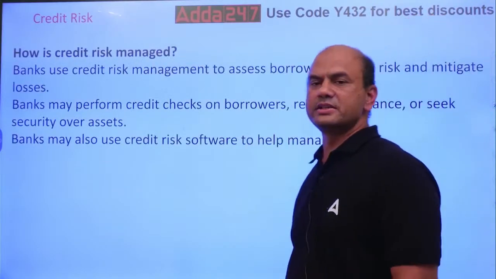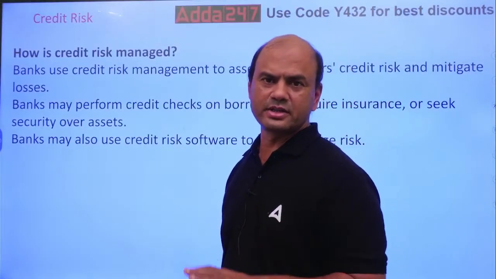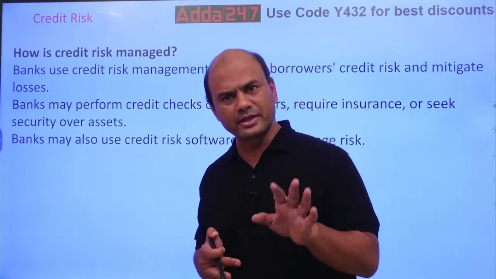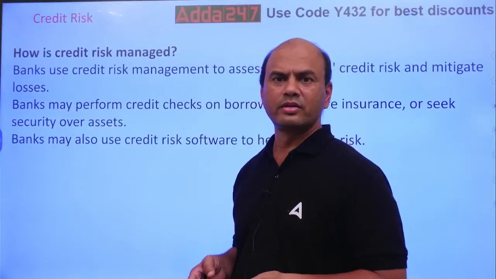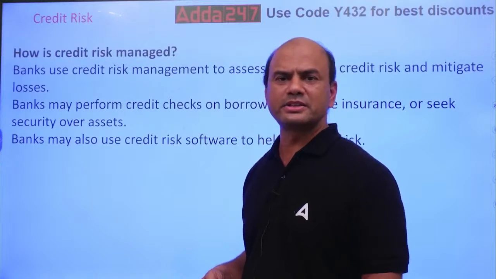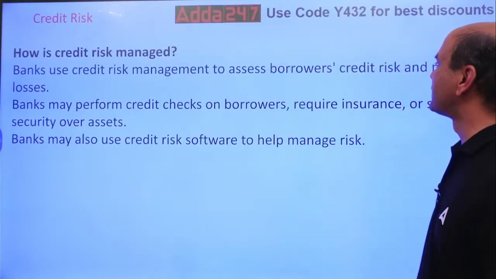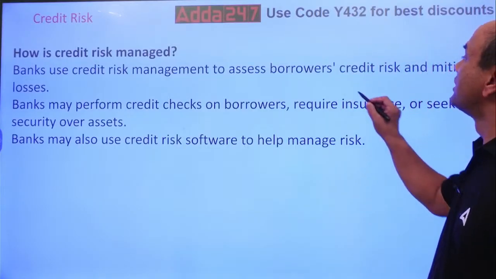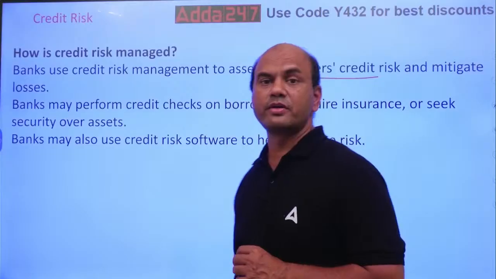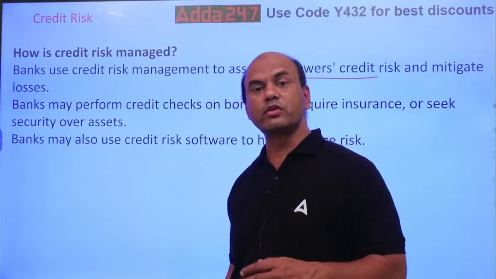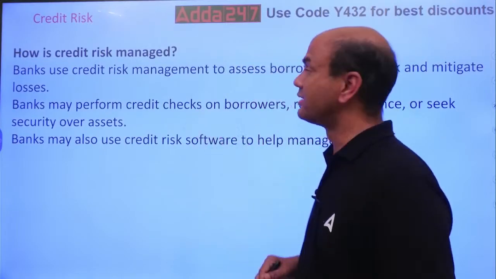How is credit risk managed? Now you have understood what are the types of credit risk. One is country, default and concentration. So how do you manage them? Once you know the problem that yes, I have fever, so I'll take the medicine for fever. Once I know I have some leg pain, I'll take the medicine for leg pain, isn't it? Bank uses credit risk management to assess borrower's credit risk and mitigate losses. Check the borrower's credit risk. Borrower risk means what? If I give the loan to this person, what will be the risk? How much will I lose? That is always checked.